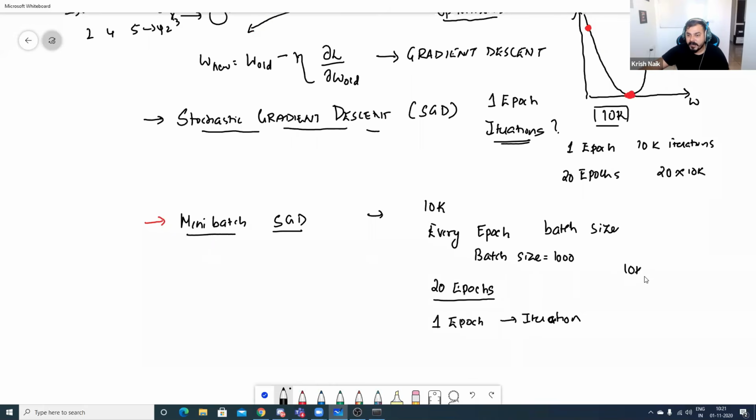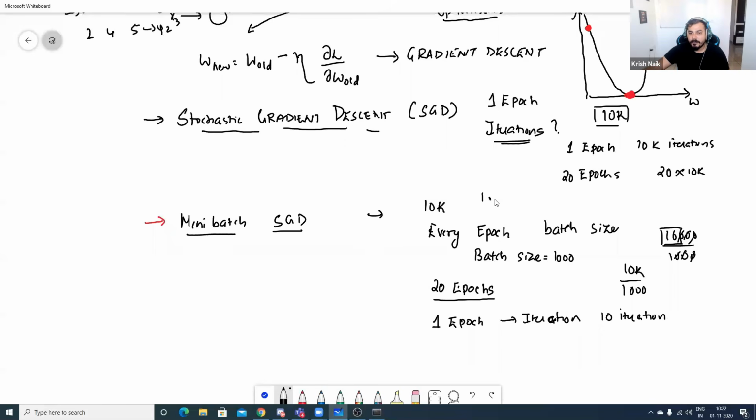So over here, I will divide 10K by 1000, because 1000 is my batch size, right? If I divide 10,000 by 1000, this is going to be 10 iterations. So in every epoch, I will be doing 10 iterations. Here I've fixed the batch size as 1000.